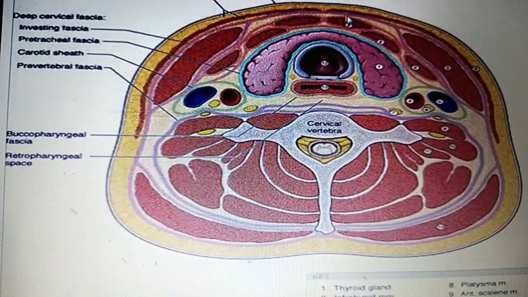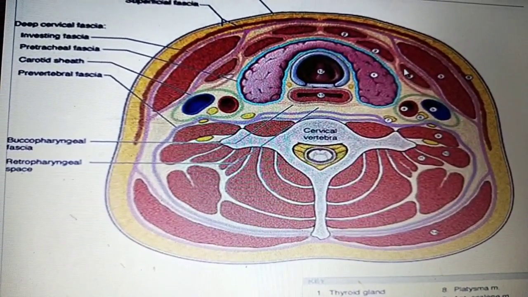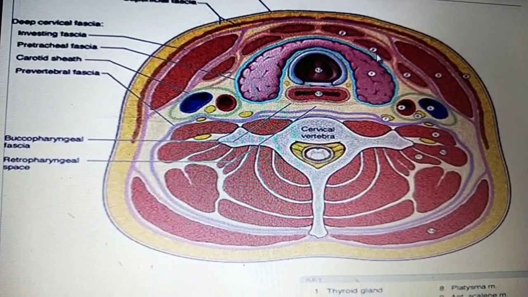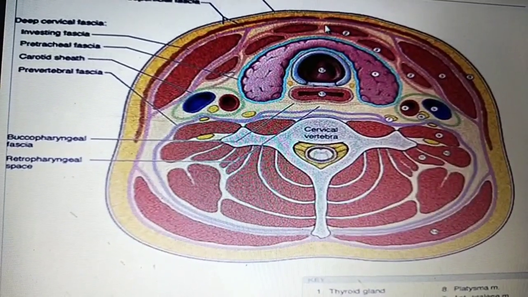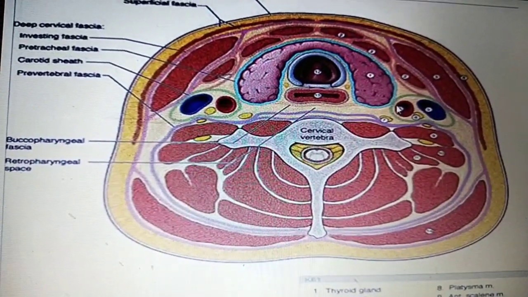These three muscles completely cover the thyroid gland from the isthmus to the whole lateral lobe.